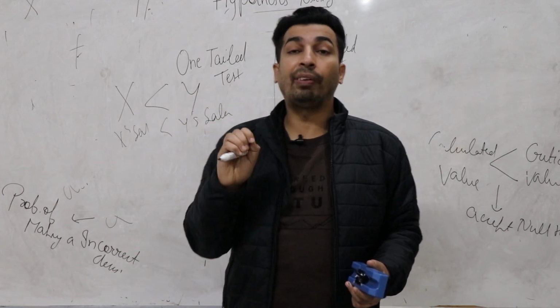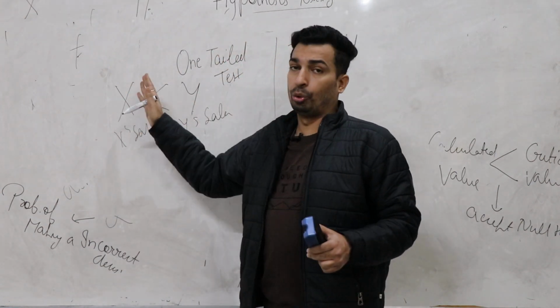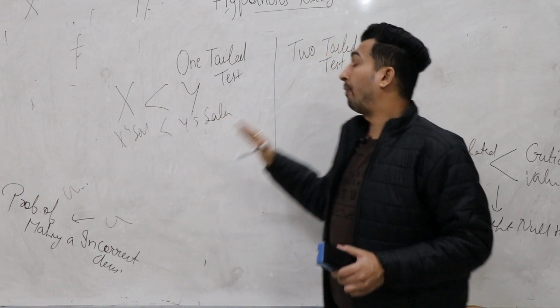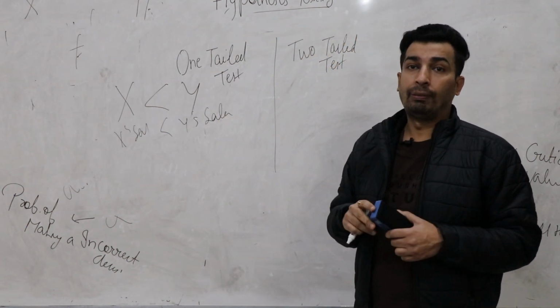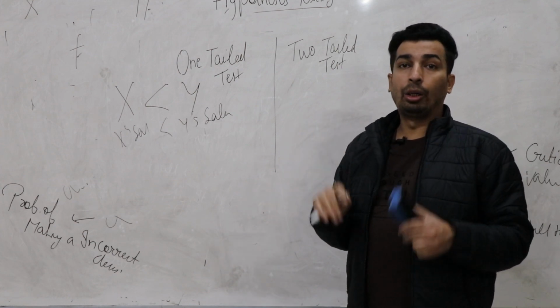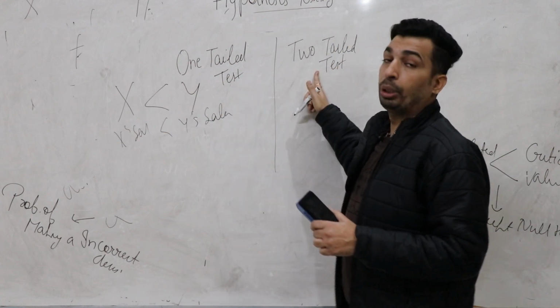When a concrete figure or clear-cut instruction is mentioned and you can easily come to a conclusion, the case is one tail. If nothing concrete is mentioned and you can't draw any conclusion, the case is a two-tail test.